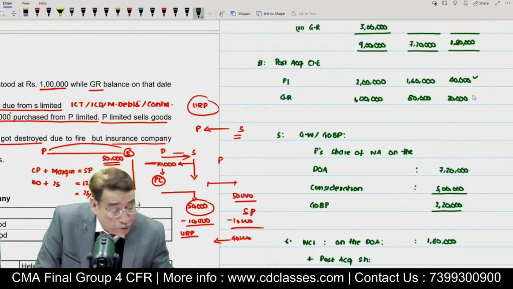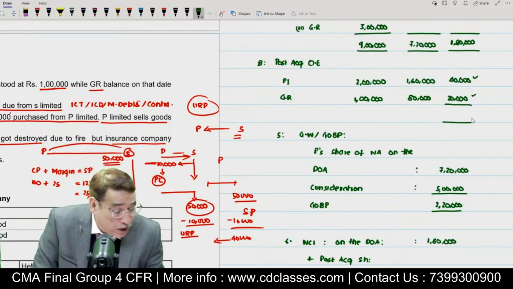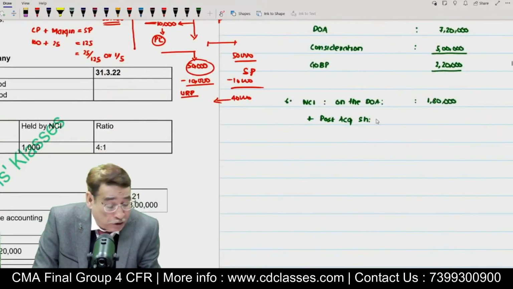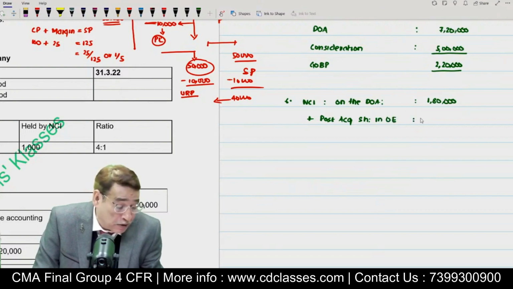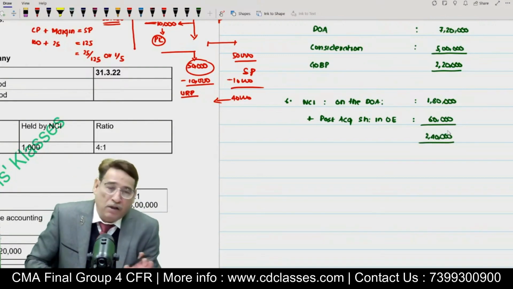And you can also write post-acquisition share in general reserve. Or simply you can add both these two items to save the time. Correct? You can simply write post-acquisition share in other equity 60,000. So I will write here 60,000. So this means 2,40,000 will be the NCI on the reporting date. The NCI on the reporting date will be equal to 2,40,000. Is it clear to you or not?